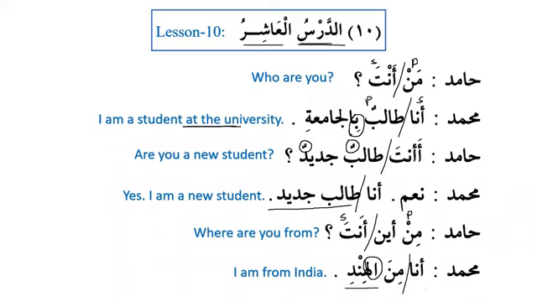Number one, there is al with that because the Arabs used it and we will follow the way they used it. And number two, we say that this is al az-zaida. That means extra al. It does not change the meaning. However, it is used because the Arabs used it. So when we say ana min al Hindi, the translation will be the same. I am from India. There is no need to say I am from the India, as we can't say that really. So we will say I am from India.